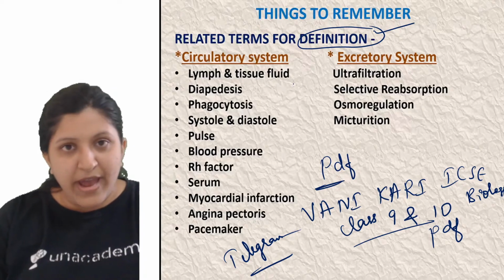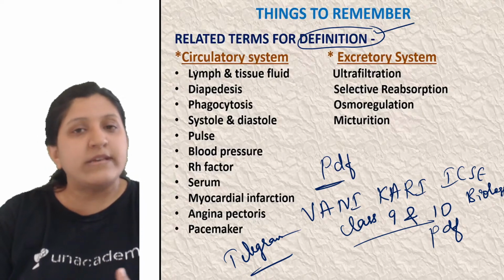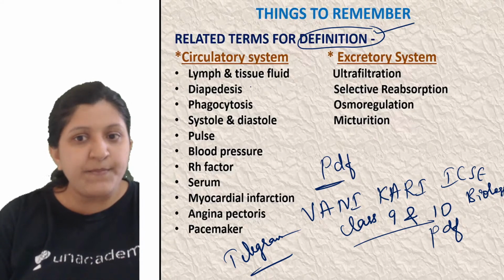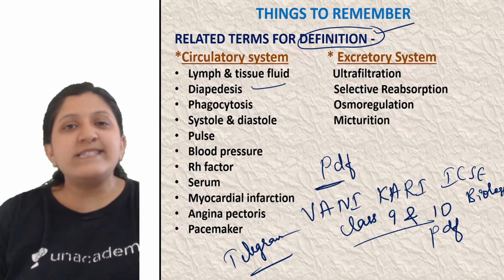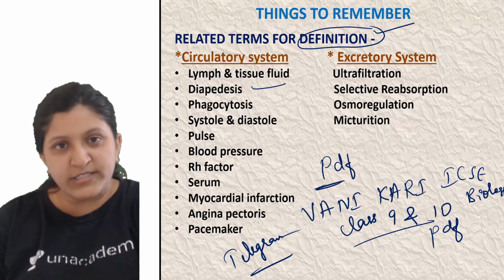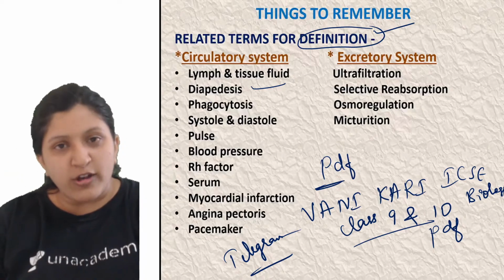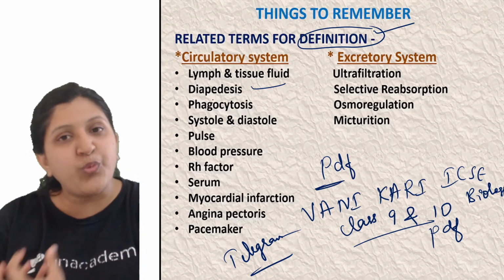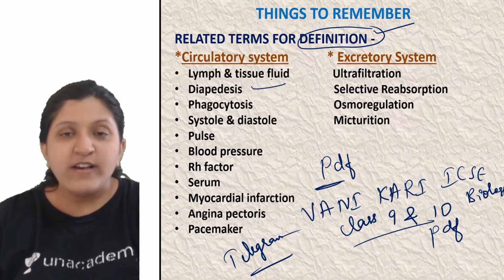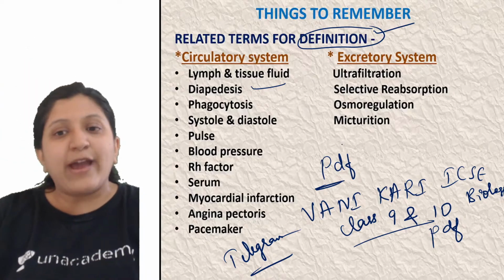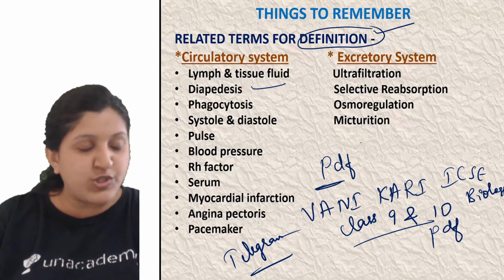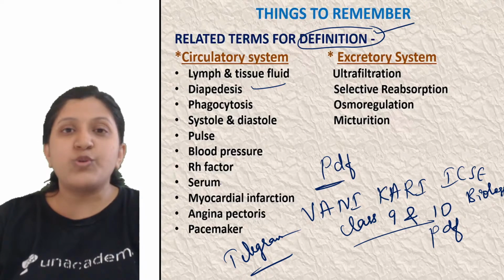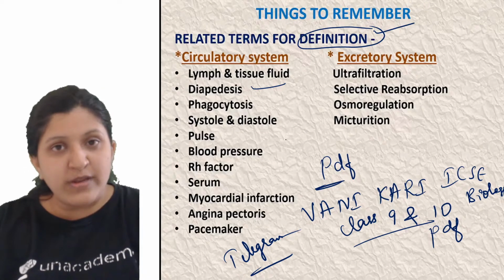So there is lymph and tissue fluid. You need to know what is lymph and what is tissue fluid. Then diapedesis: how exactly the WBC is oozing across, or moving across, the capillary and reaching the site where the WBC is needed. That is diapedesis. Phagocytosis, you need to know the definition. Then systole and diastole. What exactly is systole? Systole is contraction, diastole is relaxation.